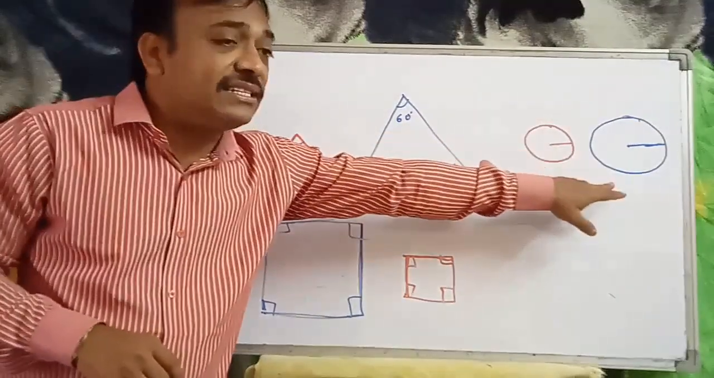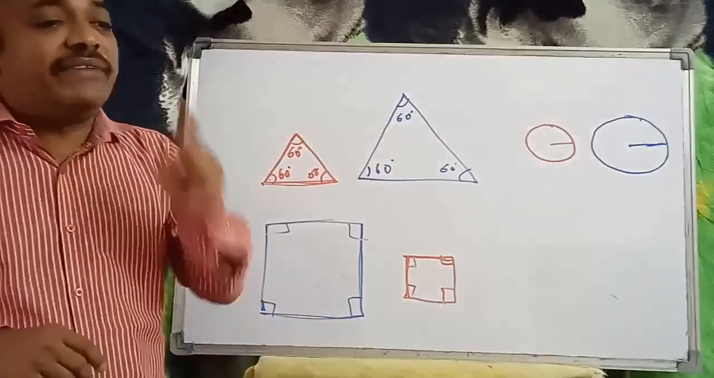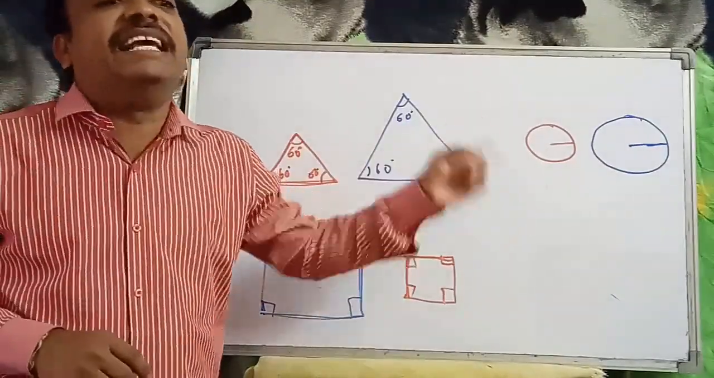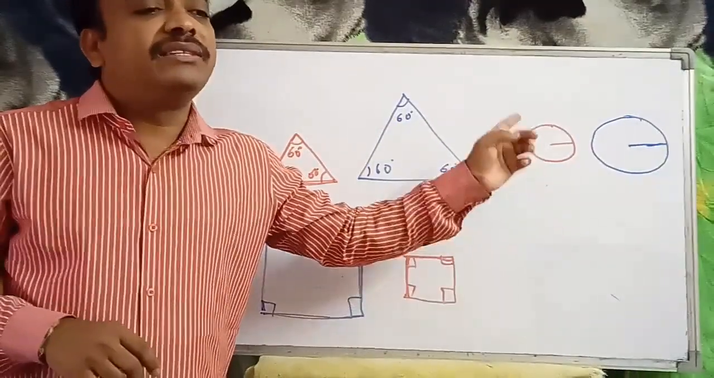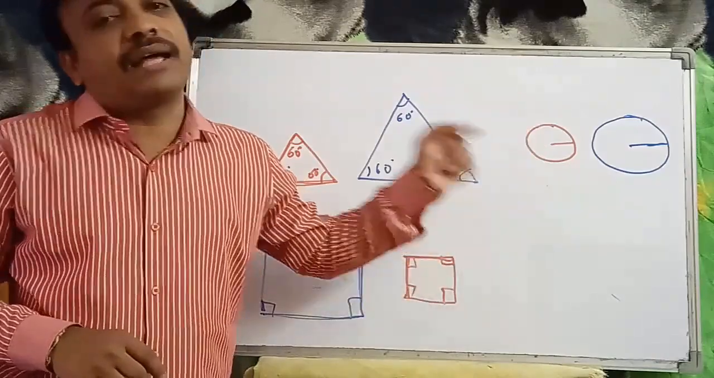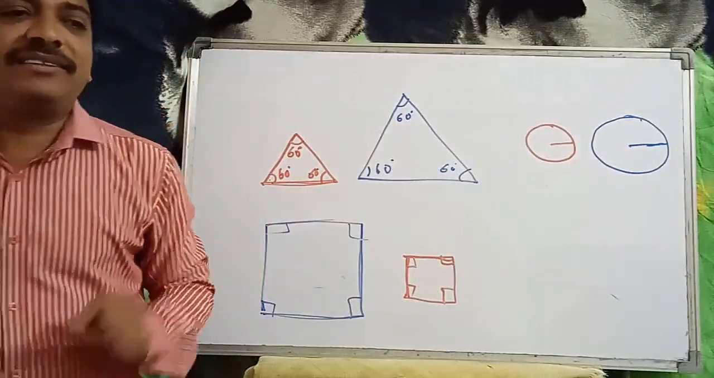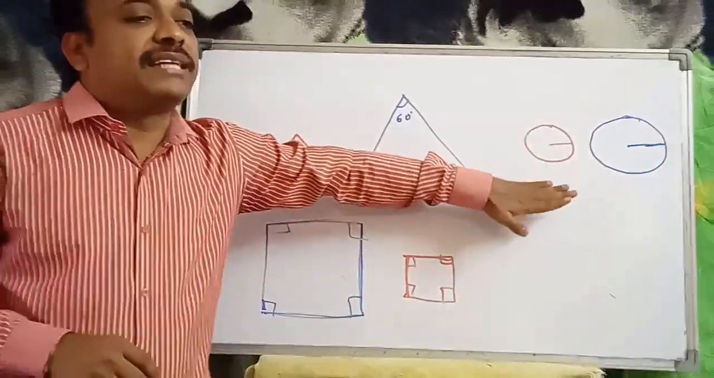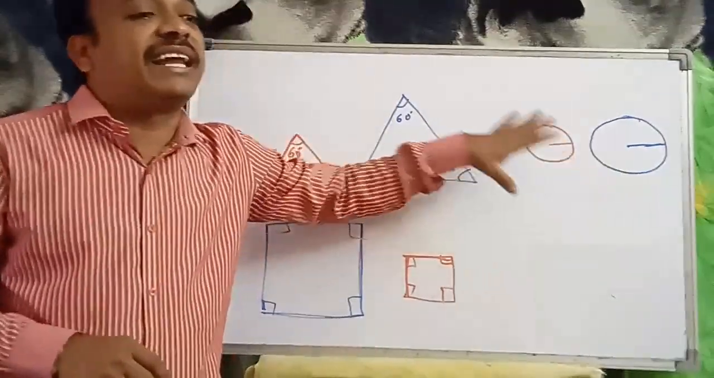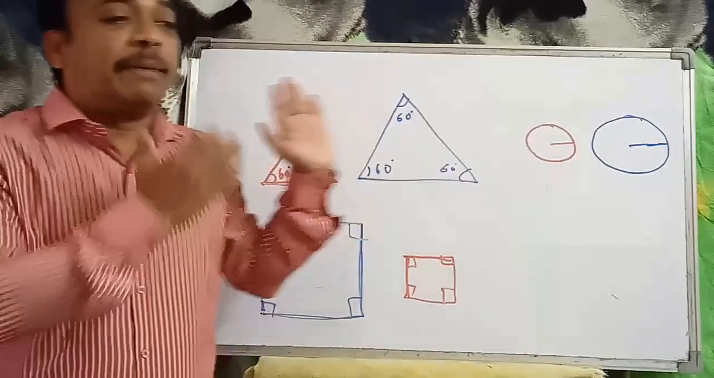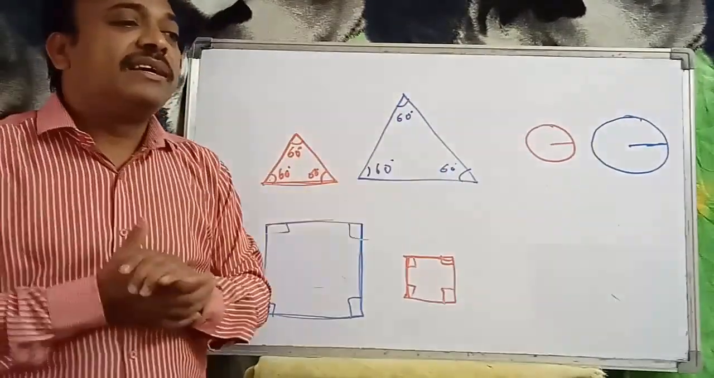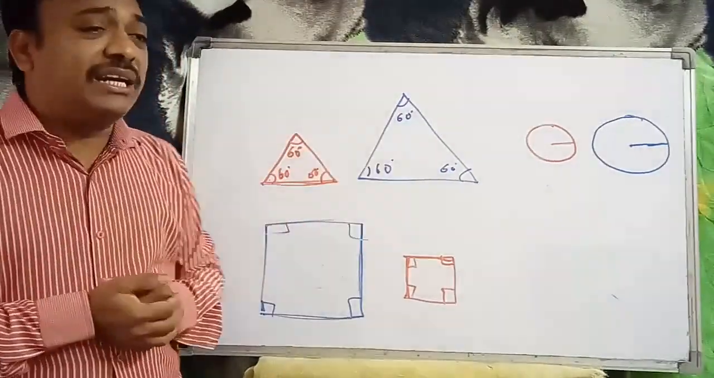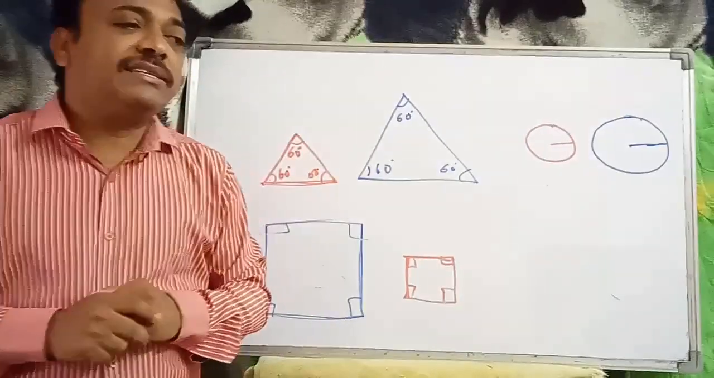Now, these two circles, when do we say they are congruent? If the radii of those two circles are the same, equal, then we say the two circles are congruent. But here, the circles are similar because the radii differ. They appear the same, but not the same size.